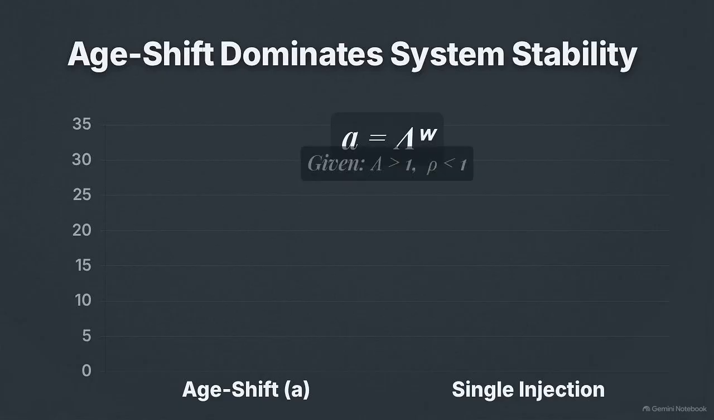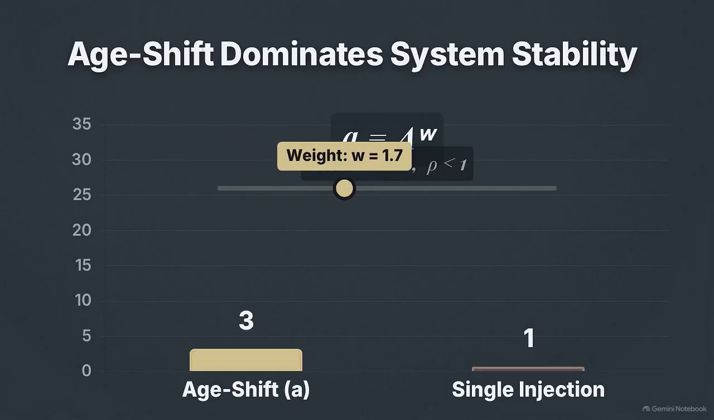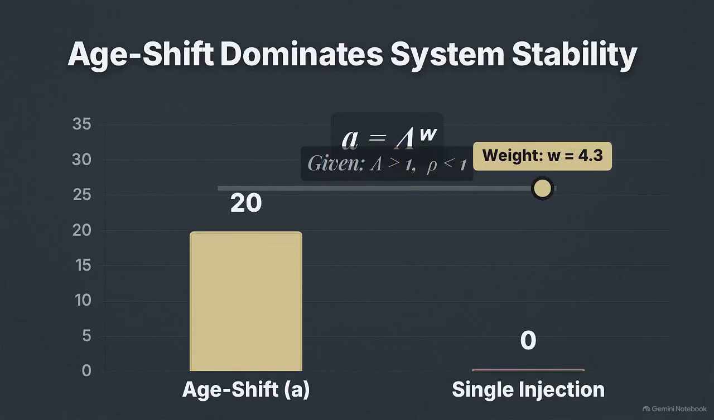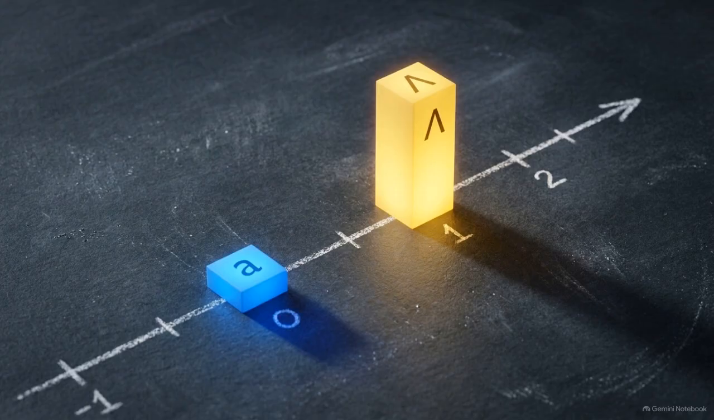The operator norm is determined by the age shift contribution versus the contribution from the single injection. We have 2 established facts. The dynamics are expanding, so lambda is greater than 1, and the injection ratio is less than 1. Since lambda is greater than rho, any positive power W preserves that inequality. This ensures the injection term remains subdominant to the age shift rate for any positive weight. This subdominance reduces the Lyapunov system to a single condition. A must be less than lambda.